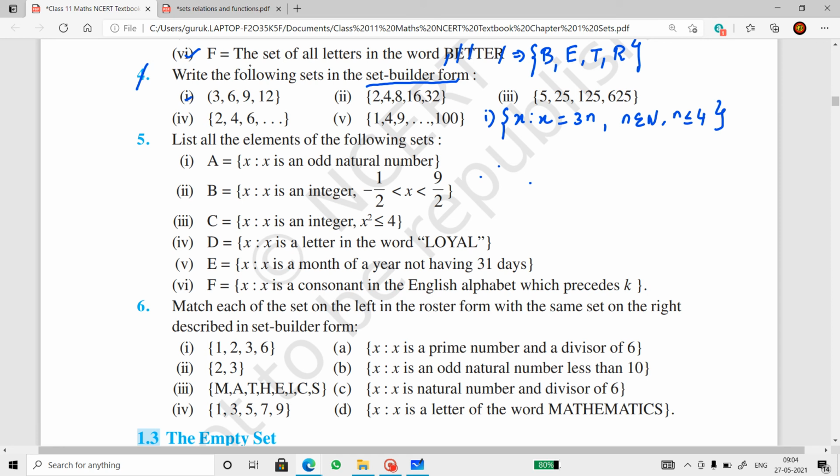Okay, now let's take the fourth one. X such that x is equal to 2n, where n belongs to natural numbers, multiples of 2, isn't it? You can even say x such that x are even numbers. All right. So this is how we write the set in set builder form. Now the rest of the two things you will be able to do on your own. Let's move to the next topic.